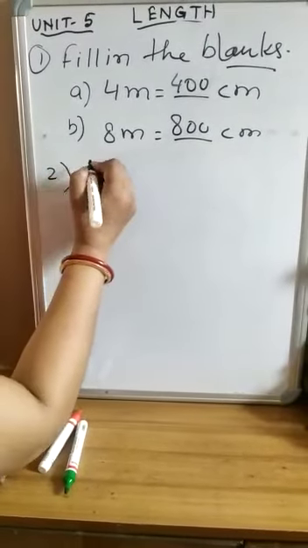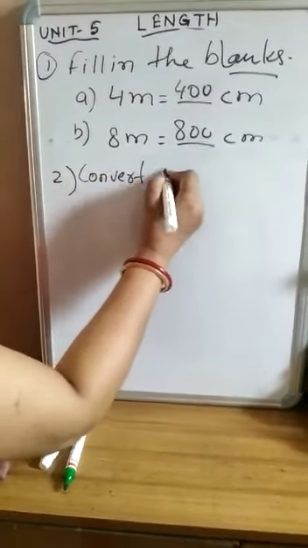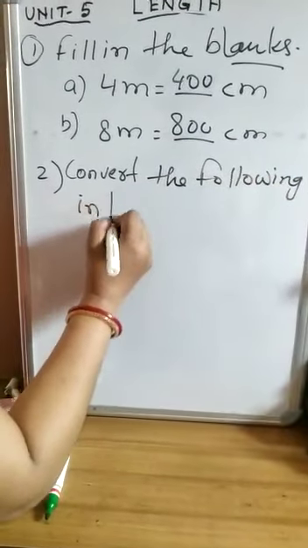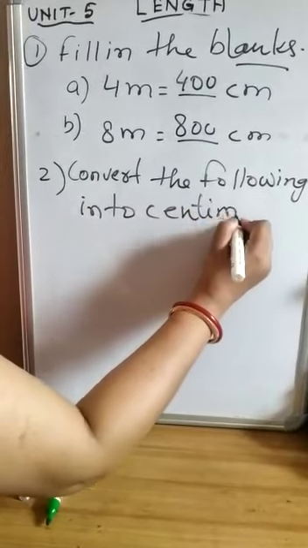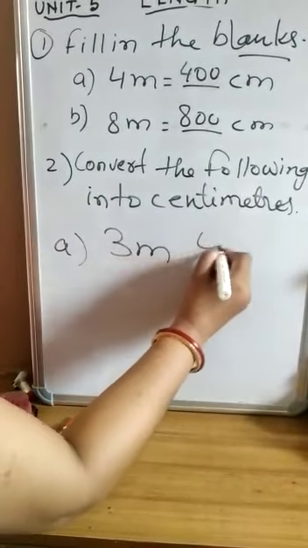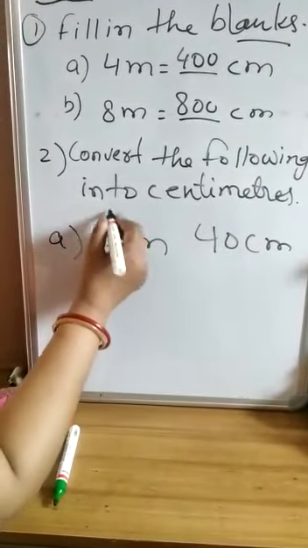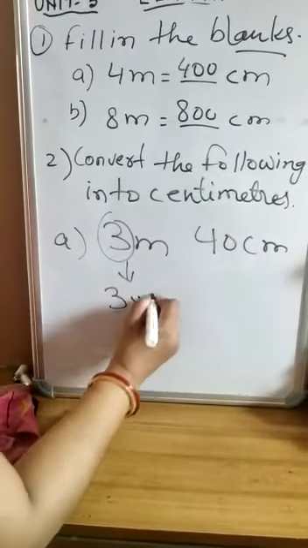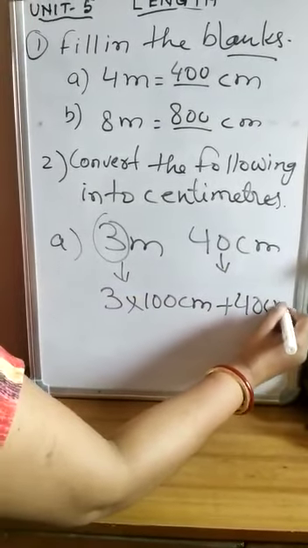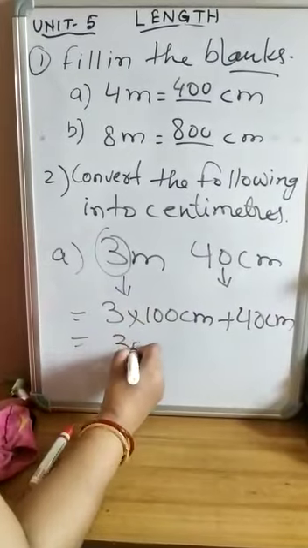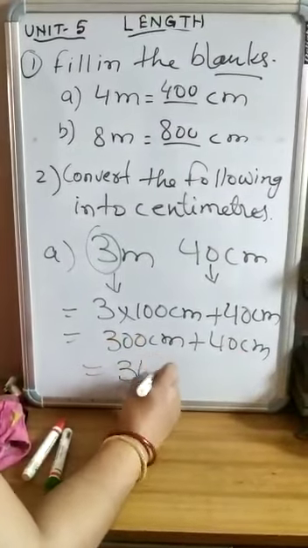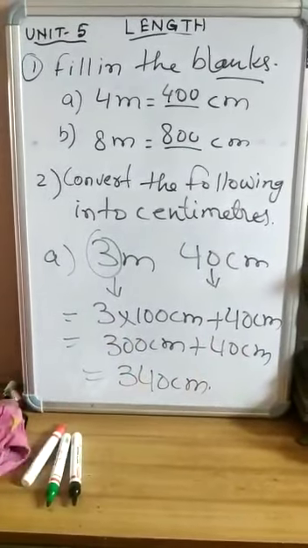Now come to question number 2. Convert the following into centimeter. That is 3 meter and 40 centimeter. What I have told you, the number of meter will be multiplied with 100 centimeter, and then we add it with the number of centimeter, that is 40 centimeter. So 3 times 100 is 300 centimeter plus 40 centimeter, it equals 340 centimeter. In this way you will solve question number 2.